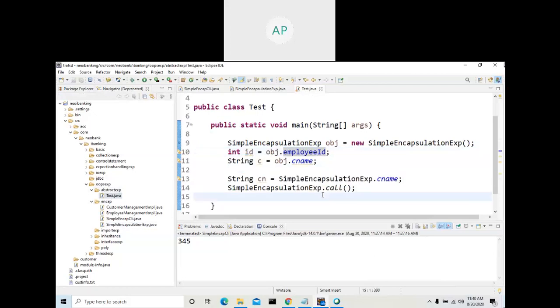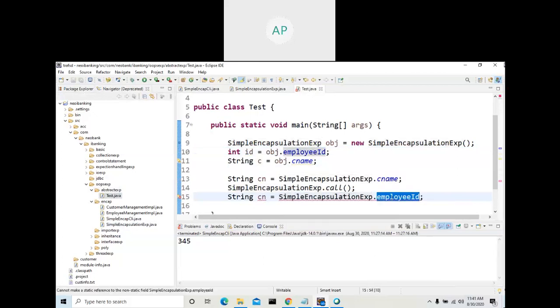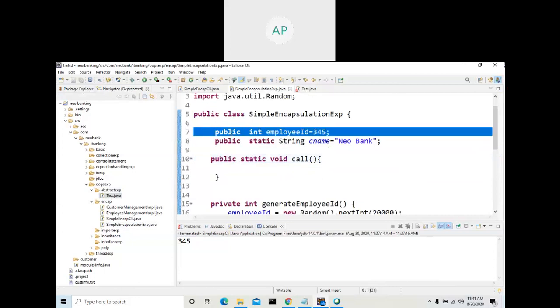Your class for which you are creating the object is here, and you are trying to access it from this class. Only when it is public can a method or variable be accessed. Now again, if I try to call this by using the class name, will it work?